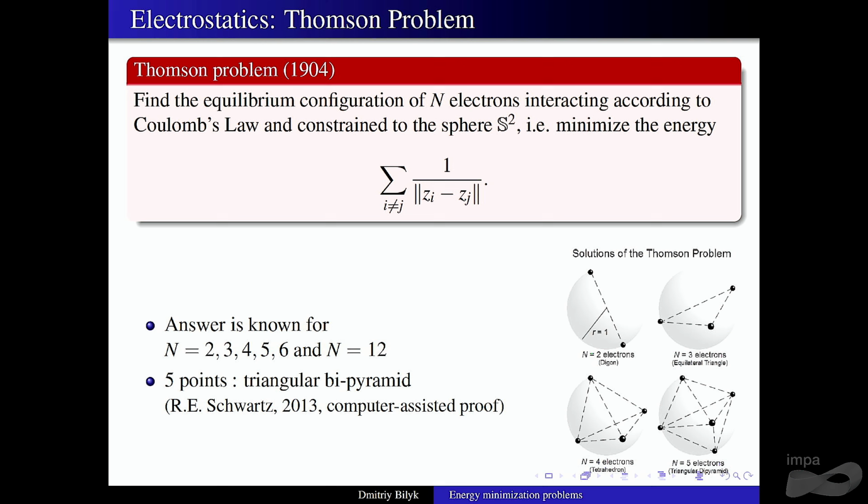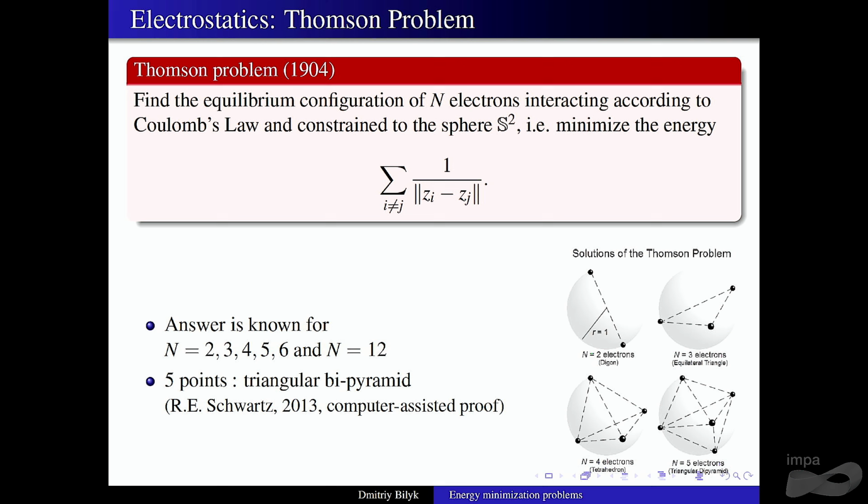This problem has its own Wikipedia page, which tells you it's pretty famous. It was posed by Thomson. Now we know that it was based on an incorrect model of an atom, but who cares? It's also interesting by itself, and it has an interpretation. If you have electron particles in a charged sphere, they would be on the boundary, and then it's a question that makes a lot of sense.